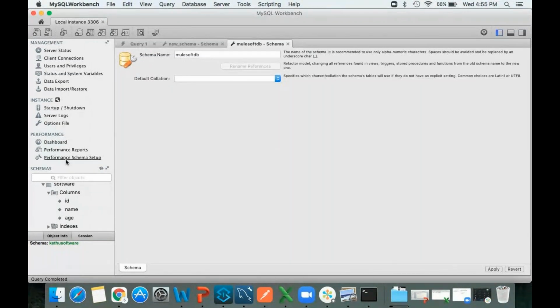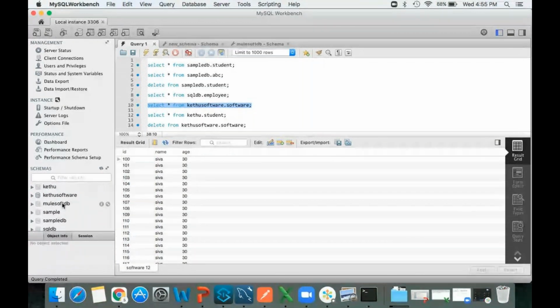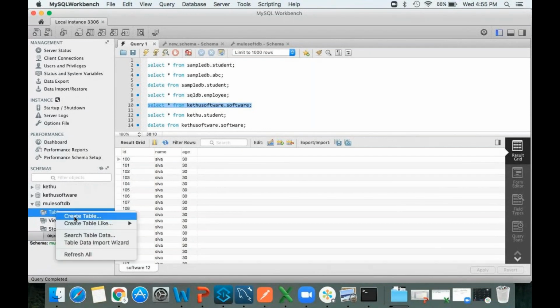As soon as you click on that, come back here. You can see schemas over here. I hope you see it got created, MuleSoft DB. Just now I created it, right? This is the database. This is a MySQL database. Inside this MySQL, we need to create this database. Inside this MuleSoft DB, there is a table. Right click on this table, create table.